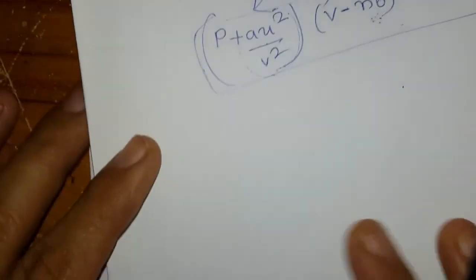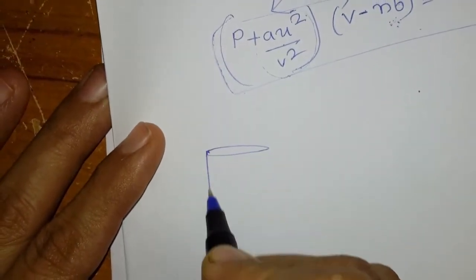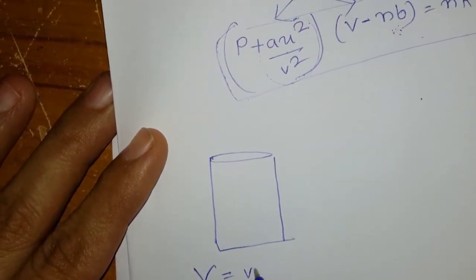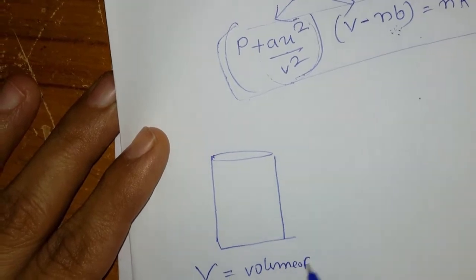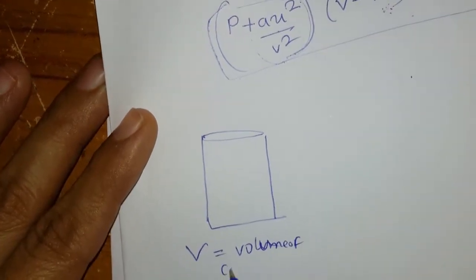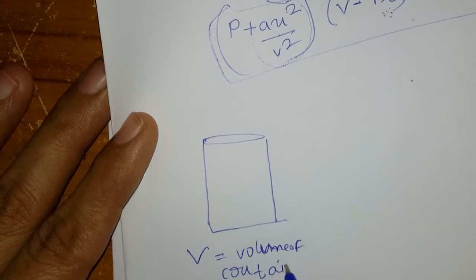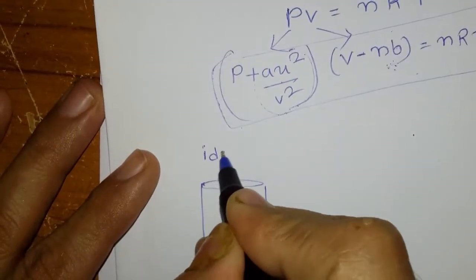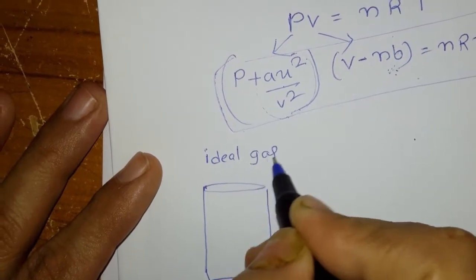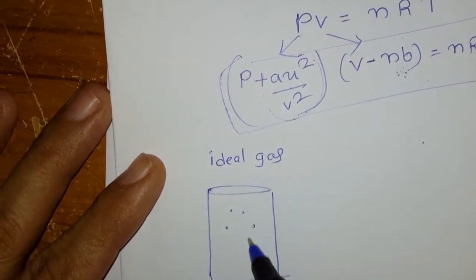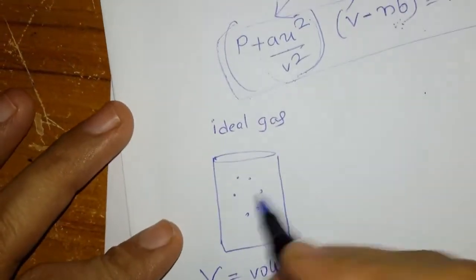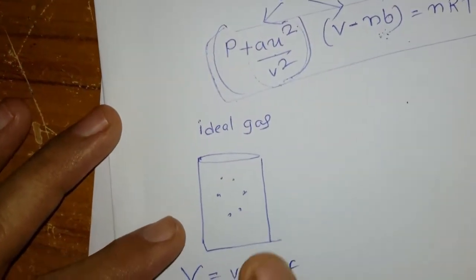What is the meaning of that? Again, I am taking the container. Here V is the volume of the container. Now, if it is an ideal gas, what happens? The volume occupied by the gas molecules is neglected.